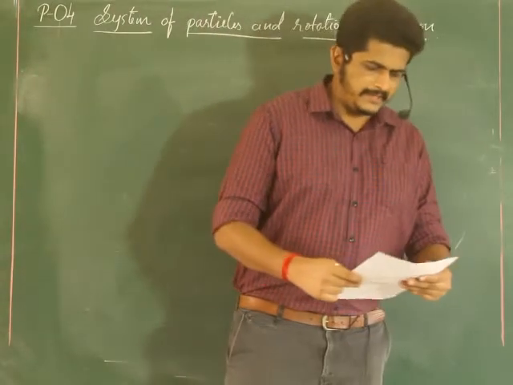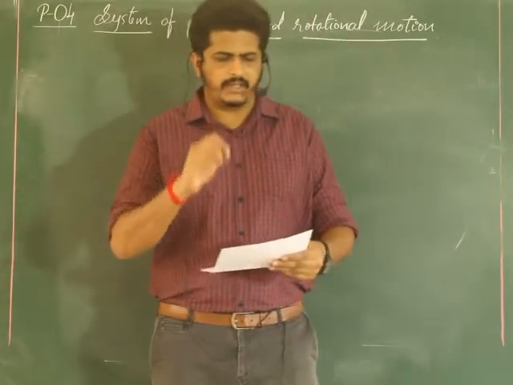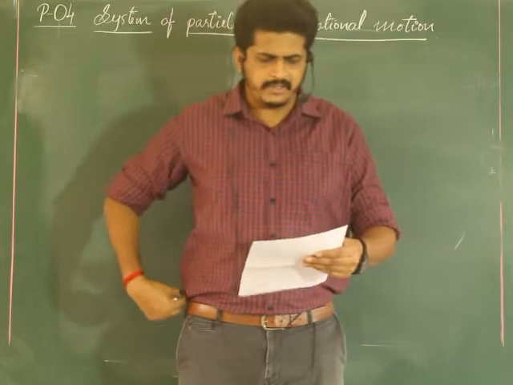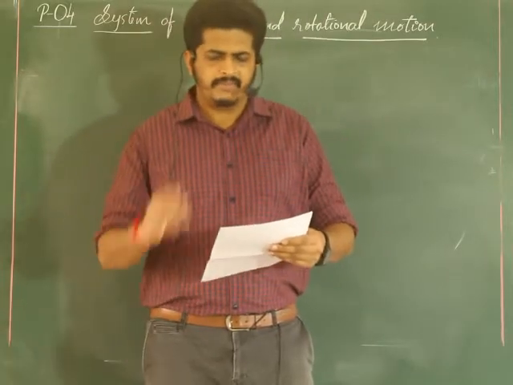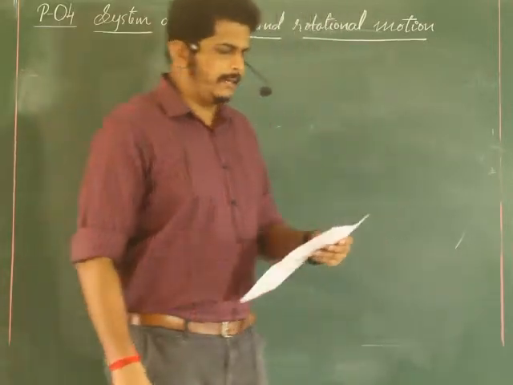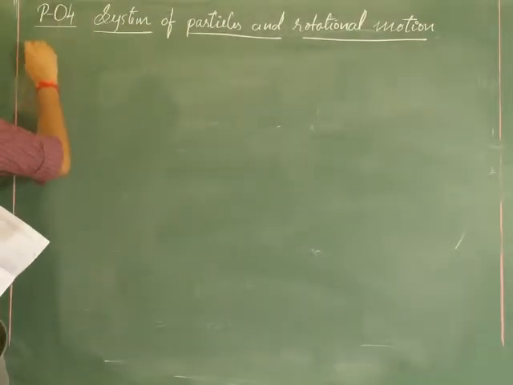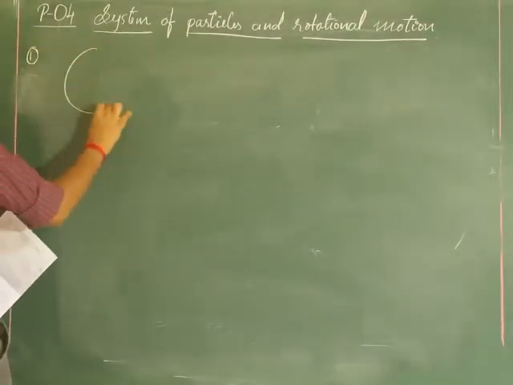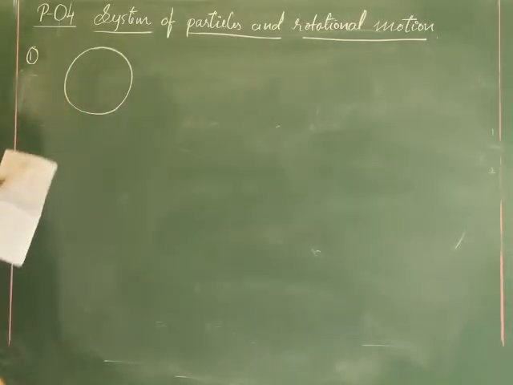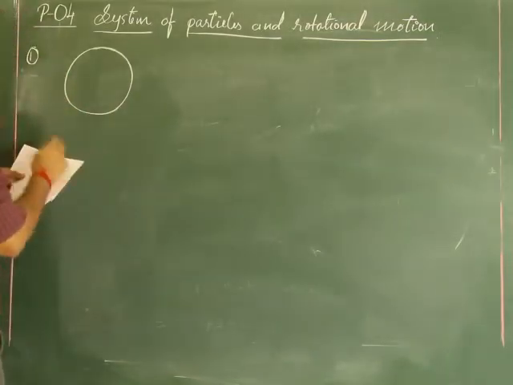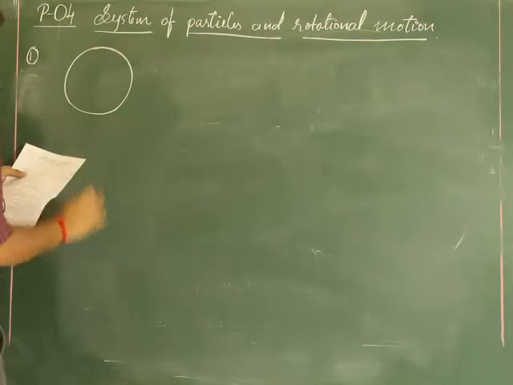The question says, for a particle in circular motion, that means uniform circular motion, the acceleration A at a point. So a particle is under circular motion now. Okay, first one, particle under uniform circular motion, acceleration A at a point they have given.